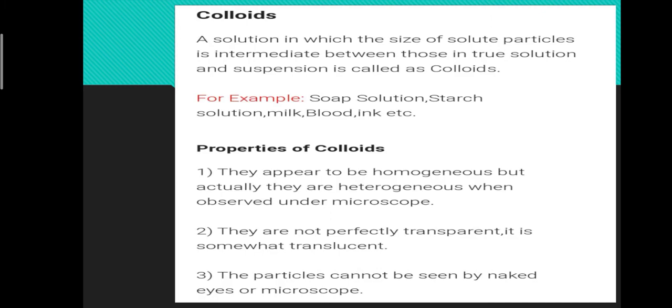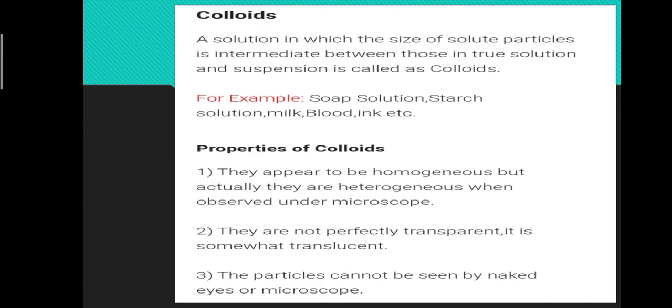Next is colloid. So what is a colloid? A solution in which the size of solute particles is intermediate between those in a true solution and a suspension is called a colloid. Example, soap solution, starch solution, milk, blood, ink, etc.